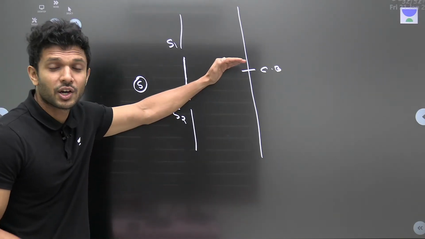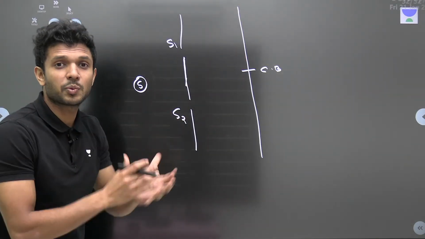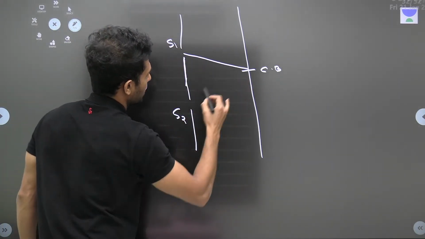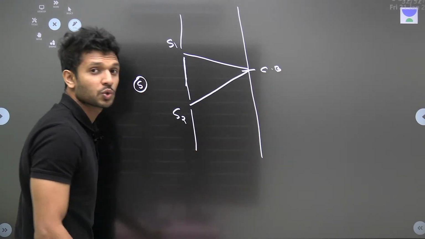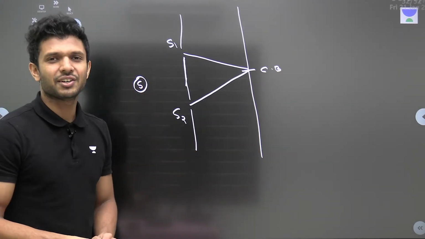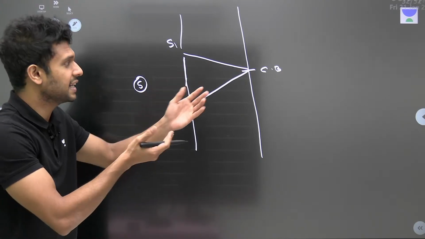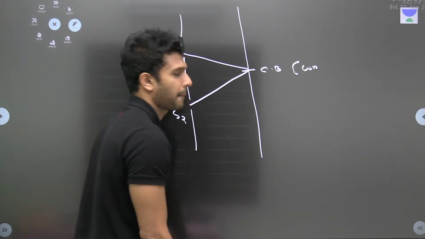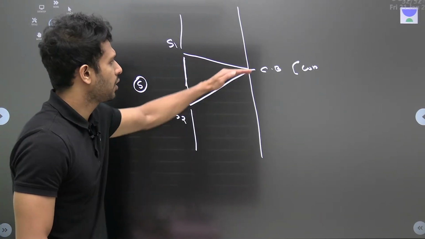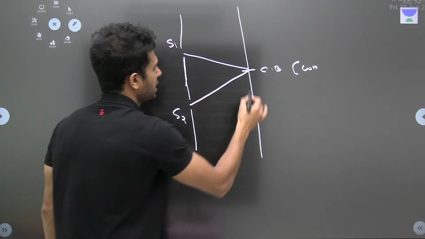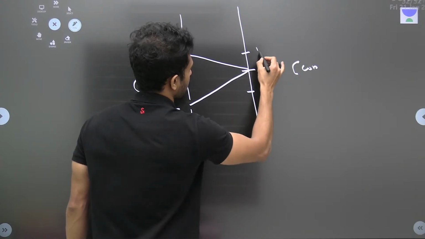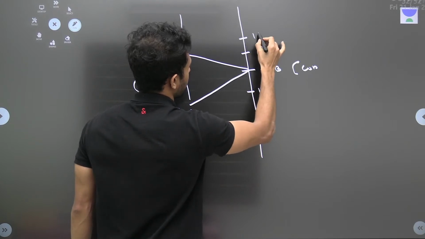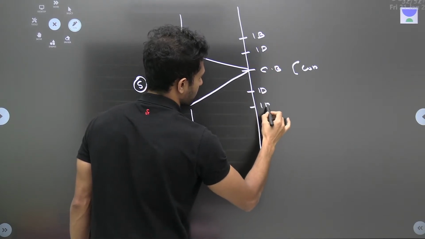Why a bright point, or why a high brightness point? Because at this point the light waves coming from source 1 and source 2 undergo constructive interference and produce a high intensity point here. Now on either side of the central bright we'll have the first dark point, and after that the first bright point.